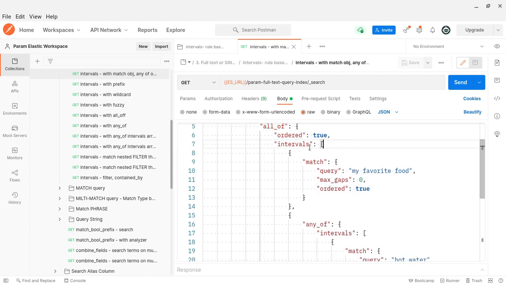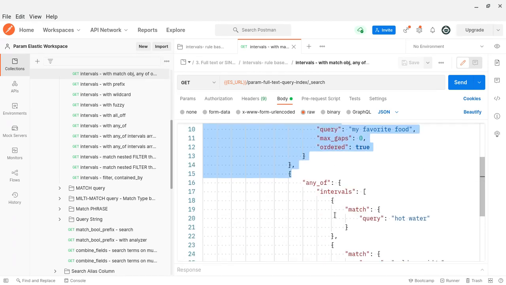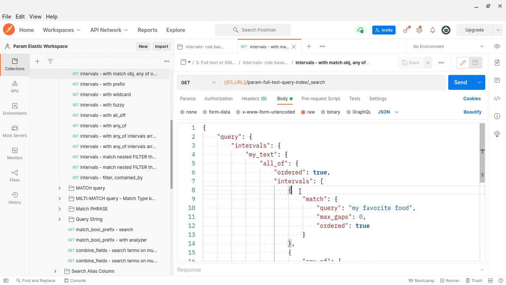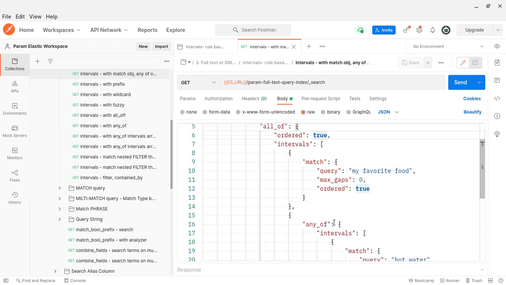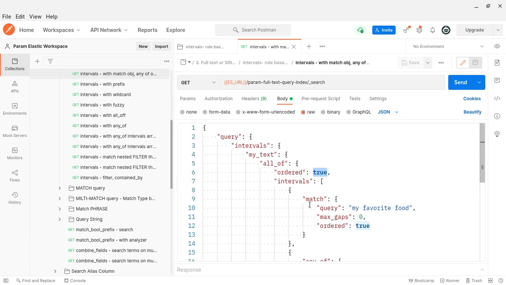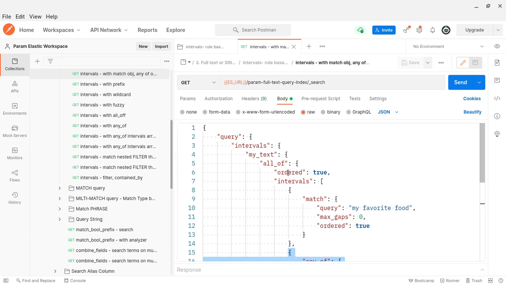Now in this all_of, I have two rules. In this order only they have to be matched. If ordered is false, this rule may match first or this rule can be second. But since ordered is true, they should match in this order only. First the interval matches, then it is followed by this one. So that is what this order means.